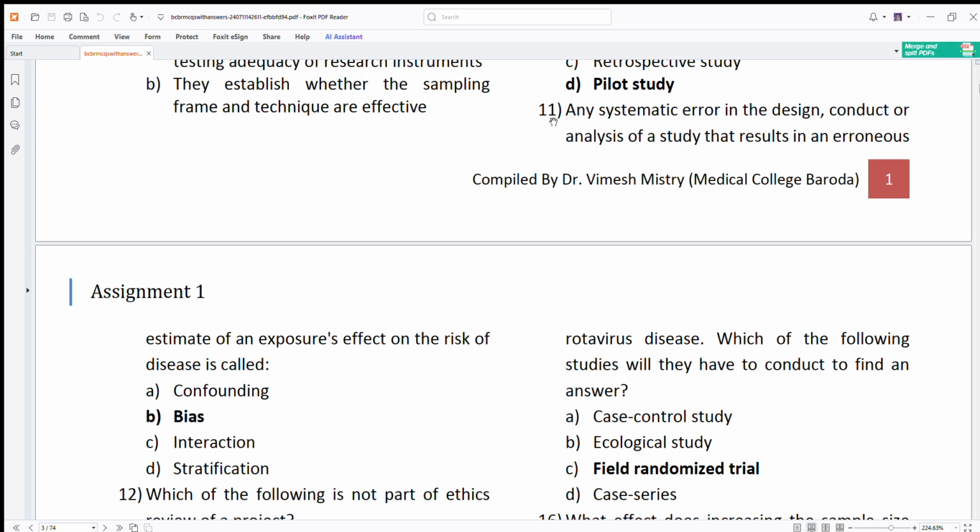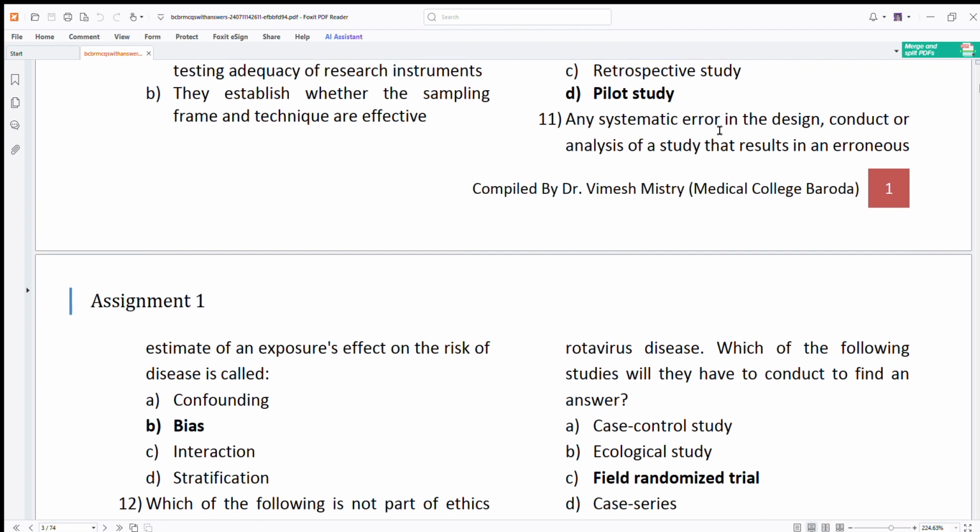Now talking about the 11th question. This is an extremely important definition of bias. Any systematic error, mind you, I'm talking about a systematic error, in the design, conduct or analysis of a study that results in an erroneous estimate of an exposure's effects, risk on the disease, is called bias. People get very confused between confounding and bias. So any systematic error is basically called bias. Any random error is one which occurs by chance.